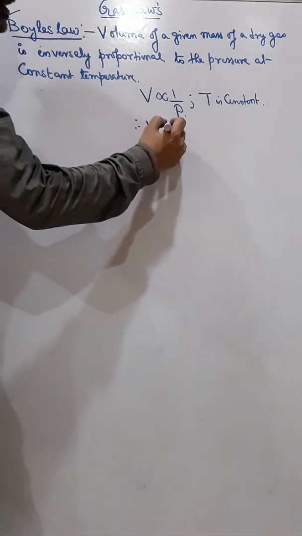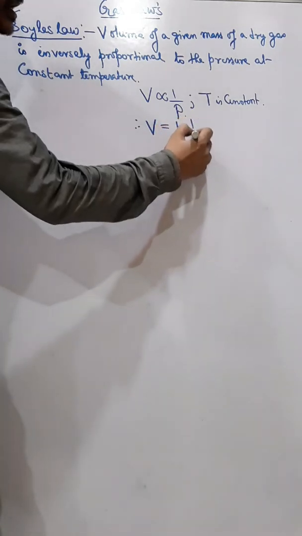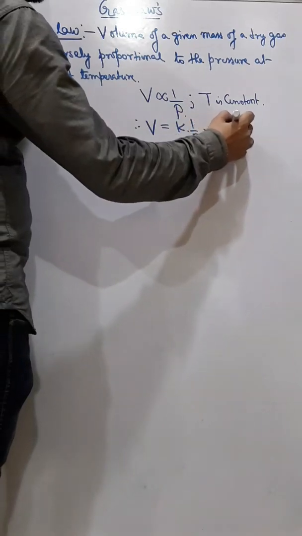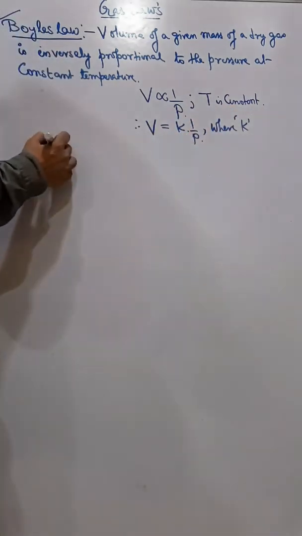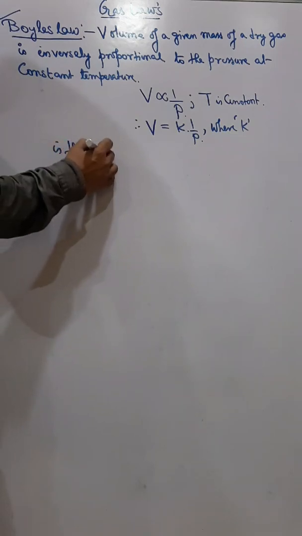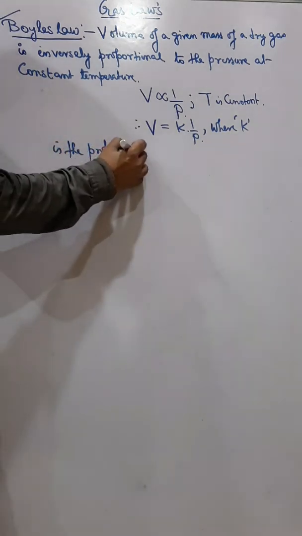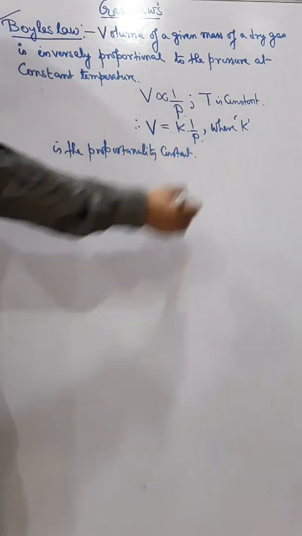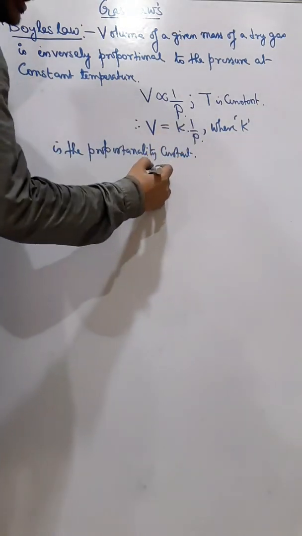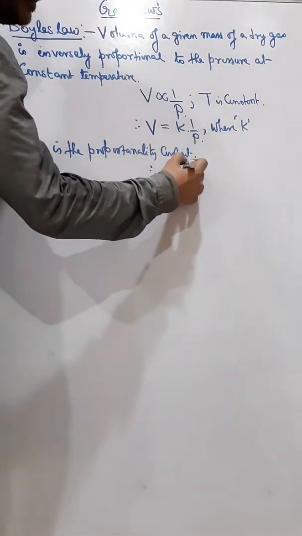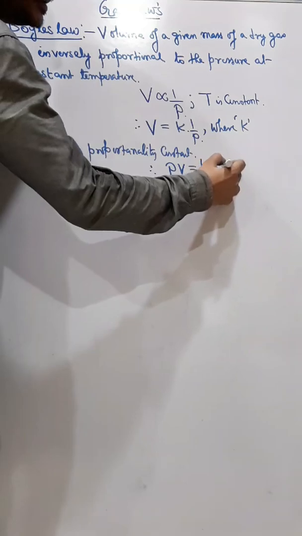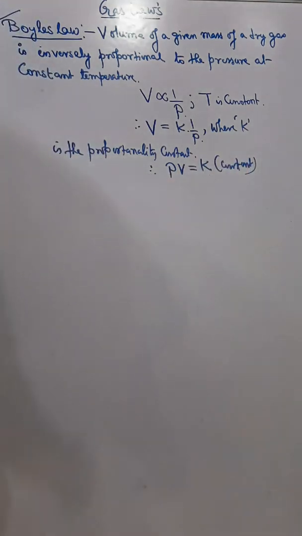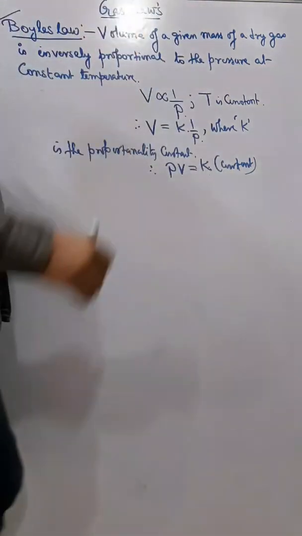So therefore we can say that V is equal to K times 1 by P, where K is the proportionality constant, and that means I can say that PV equals K. Now this PV equals K means what?